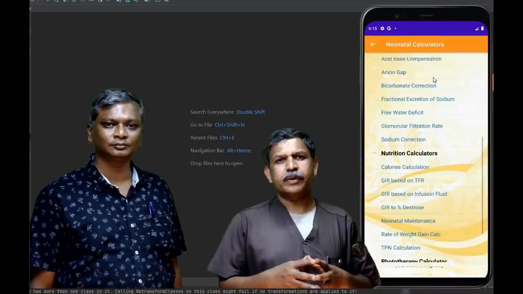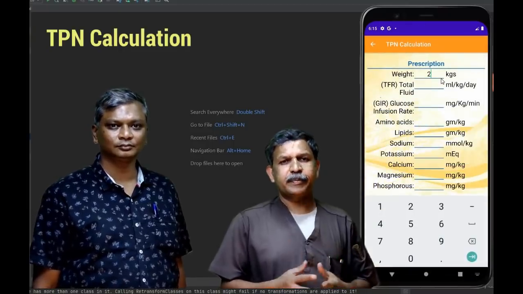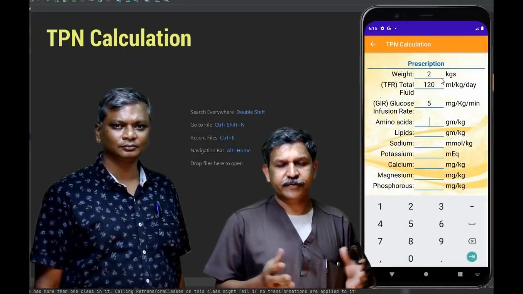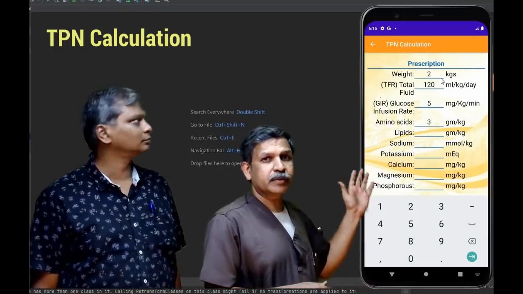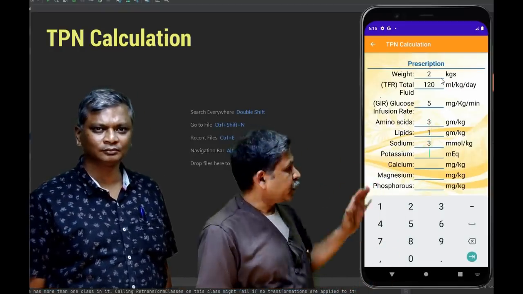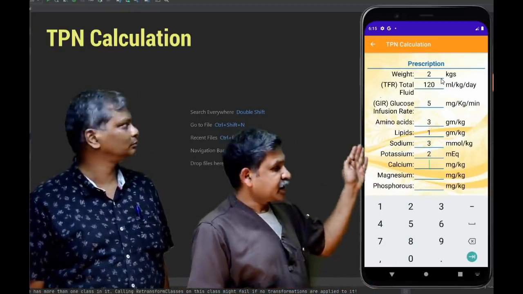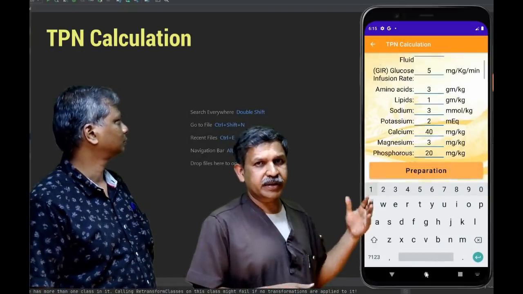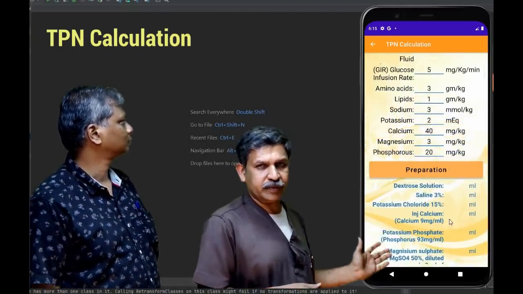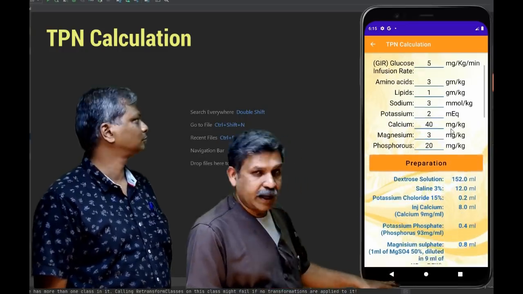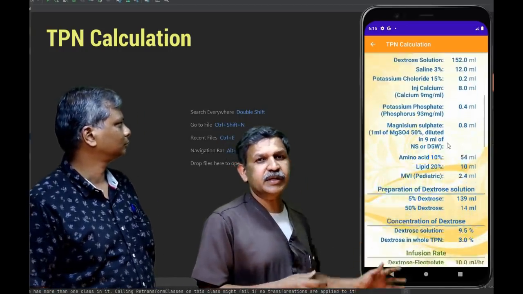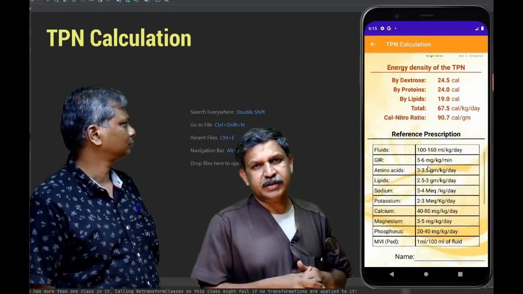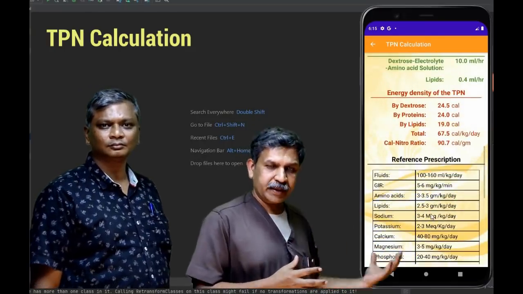We all know how important it is to manage the babies and preparing a TPN in any neonatal areas. All of us have faced this problem. And to solve this problem, we have created this calculator, where you open the TPN calculator, just put the numbers that you have decided on the clinical basis. It could be the GIR, sodium, or potassium, whatever. Then press the calculate button. That will give the recipe about what are the ingredients that have to be mixed. It will be helpful for nurses or clinical pharmacists to prepare the TPN.